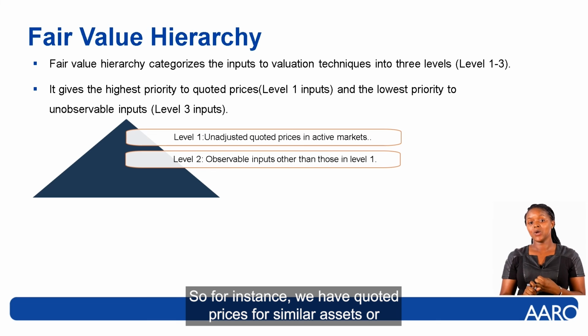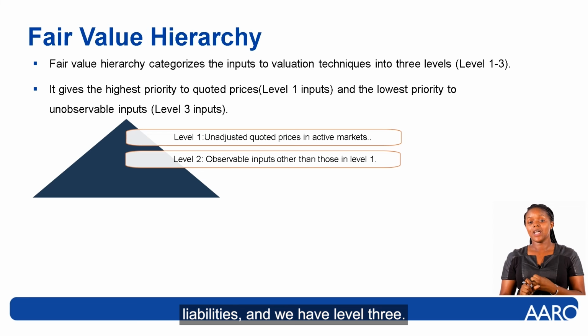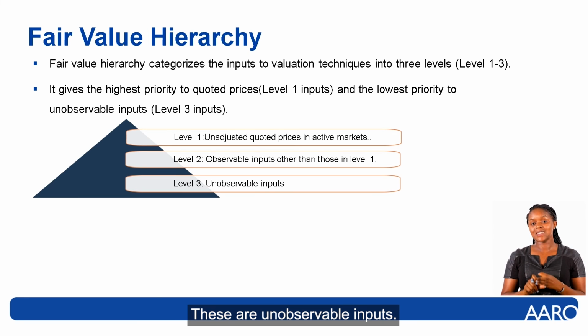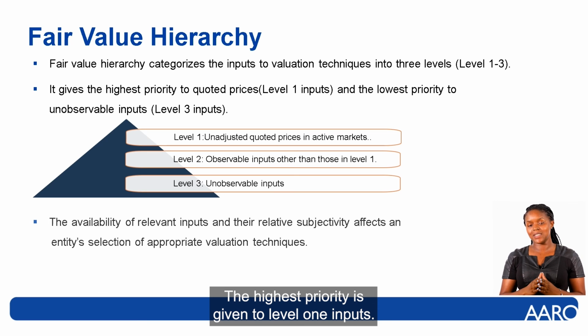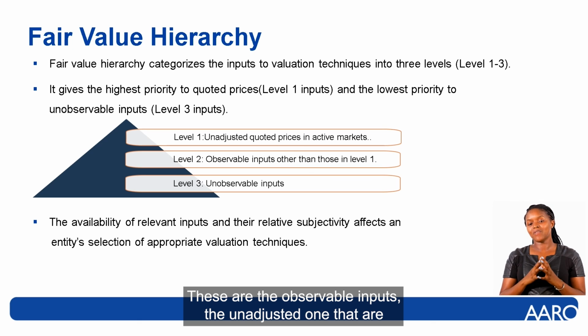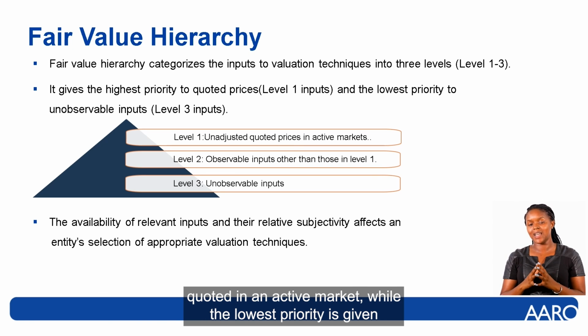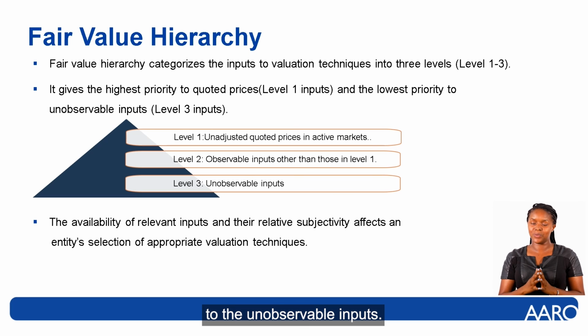So for instance, we have quoted prices for similar assets or liabilities. And we have level 3. These are unobservable inputs. So for instance, we have an entity's own data. The highest priority is given to level 1 inputs. These are the observable inputs, the unadjusted ones that are quoted in an active market, while the lowest priority is given to the unobservable inputs.